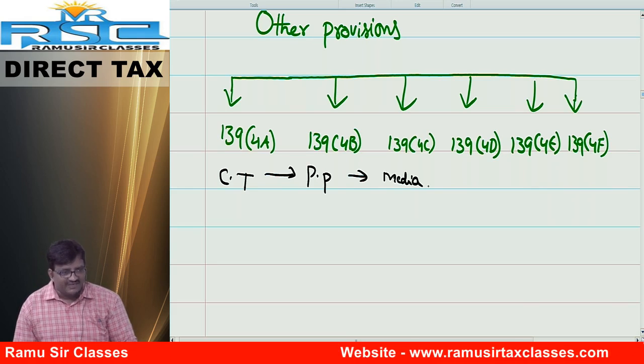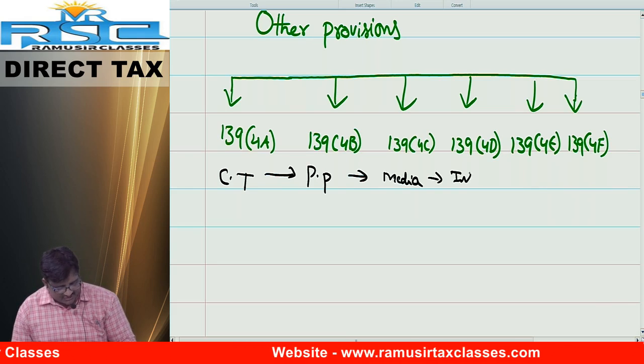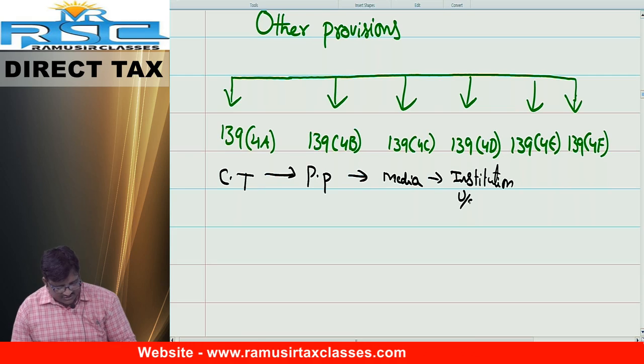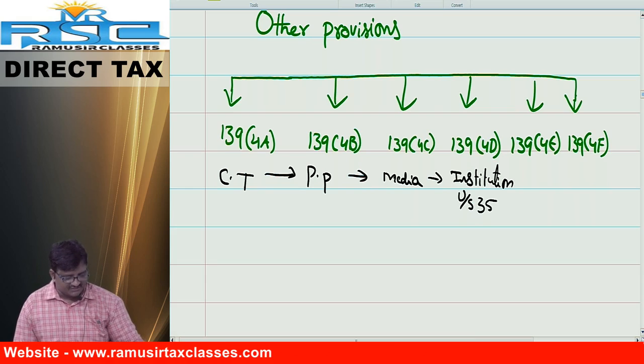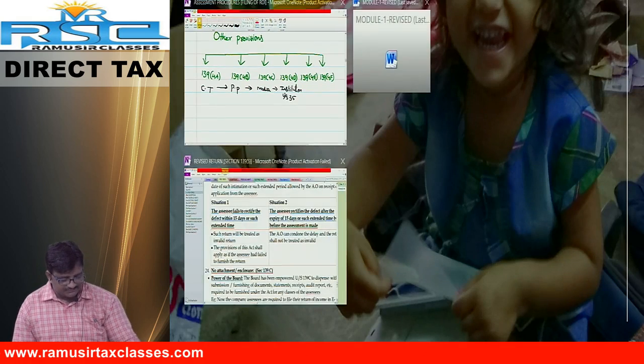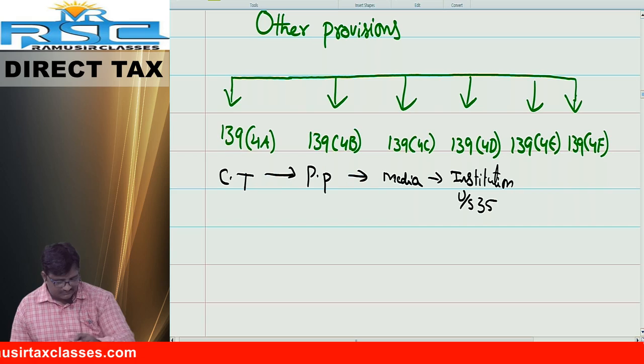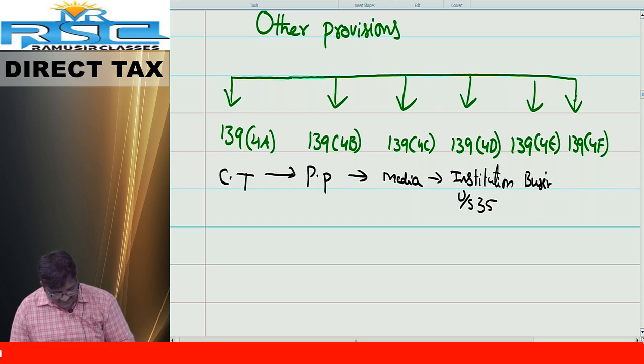Once you started media, next you have to start some kind of institutions for regular income purpose. Institution covered under section 35. Once you started institution under section 35, after that you can go for business trust. Once you started business trust, you can start what? Investment.